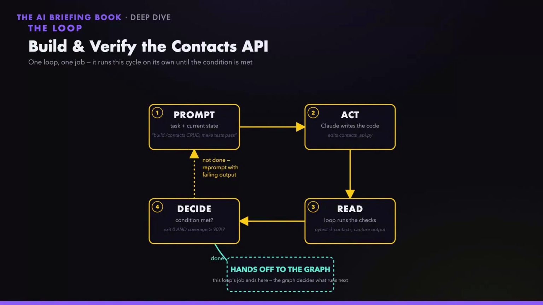Build and verify the contacts API for our CRM. It prompts Claude with the task and the current state. Claude acts, writes the code. The loop reads the result, runs the tests. Then it decides, did that actually pass? If not, it reprompts itself with the failing output attached and tries again. Nobody retypes anything. When the condition's finally met, the loop's job ends. It hands off to whatever comes next. It doesn't know what that is. That's not its problem. That's the graph's problem.